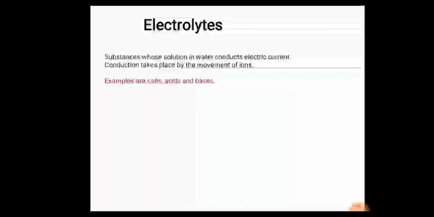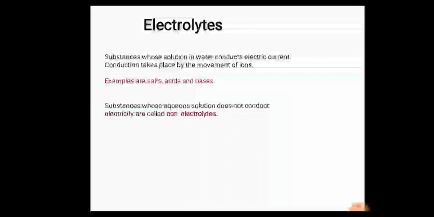are substances whose solution in water conducts electric current. Conduction takes place by the movement of ions. Examples are salts, acids and bases. Salt, for example NaCl; acid is HCl; and base is NaOH. The substances whose aqueous solution does not conduct electricity are called non-electrolytes. Examples are solutions of cane sugar, glucose, urea, etc.